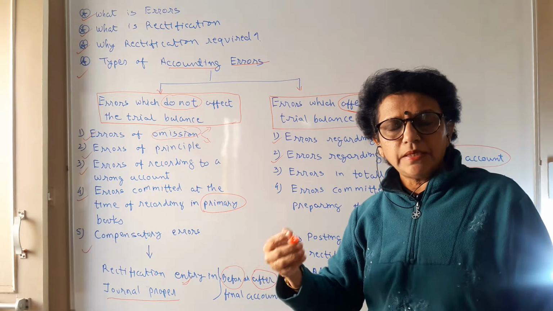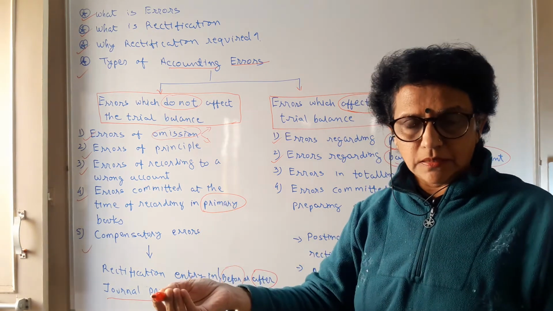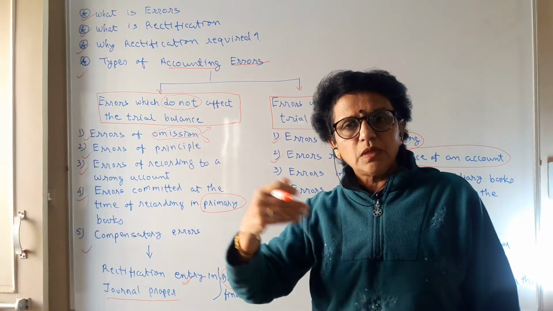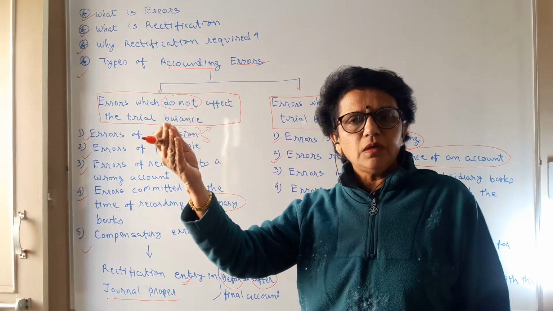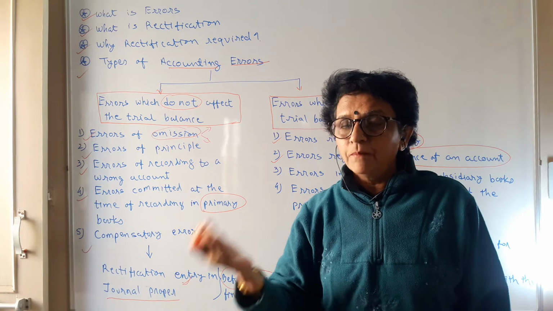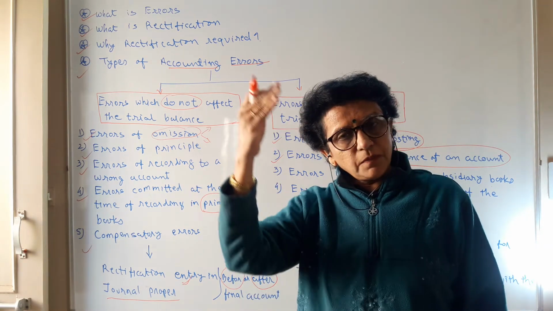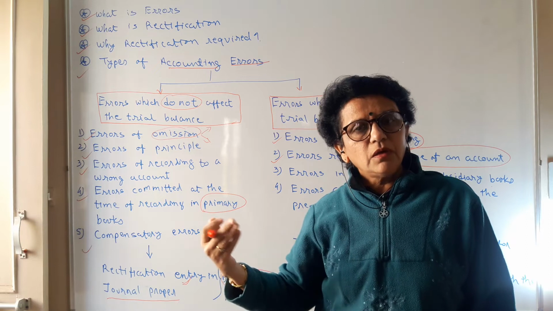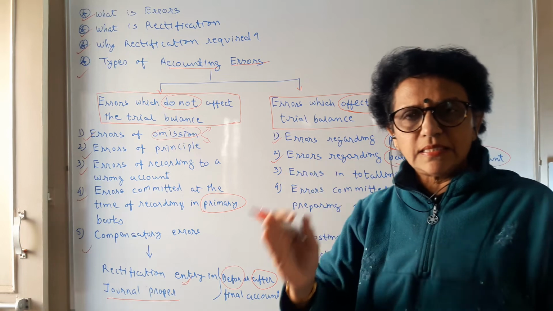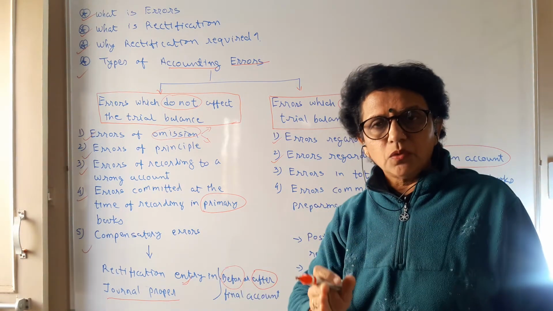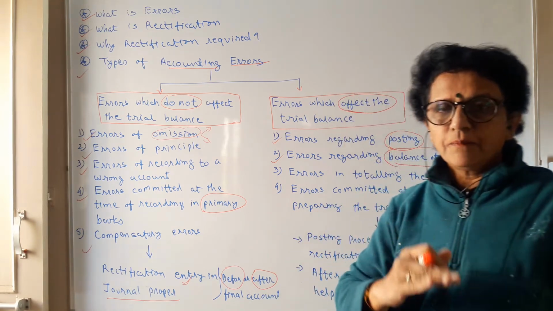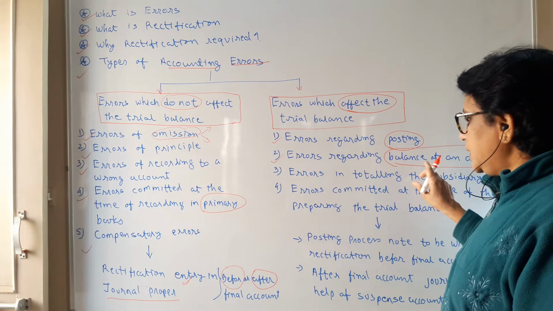Suppose the building is an asset, so it has a debit balance. When you carry forward accounting from one year to another, in the beginning only the building opening balance you have recorded on the credit side instead of debit. So from day one something is going wrong. The basic fundamental balances of every asset and liability, and of income and expense, you must know, and if you have made a mistake in that, then the trial balance problem will arise.